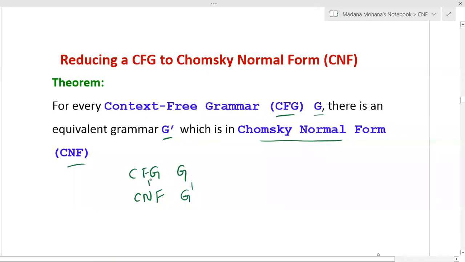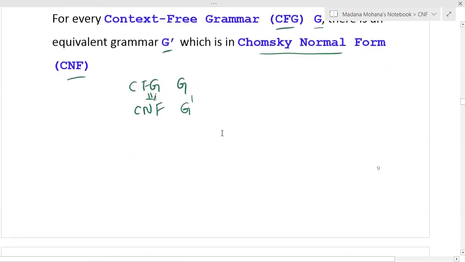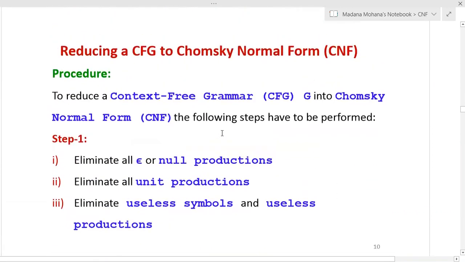Now, how to reduce a CFG to CNF? Using this theorem, for every context-free grammar, there is an equivalent grammar G dash, which is in Chomsky normal form. So now see the procedure to convert a context-free grammar into Chomsky normal form. In the procedure, various steps are there.